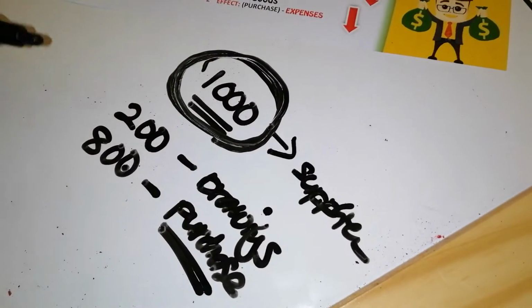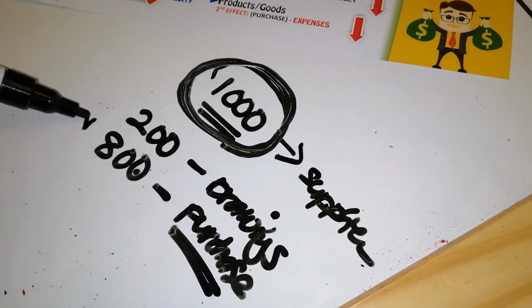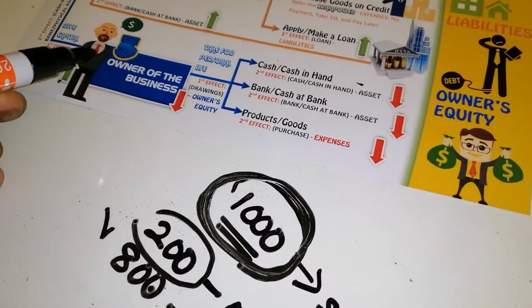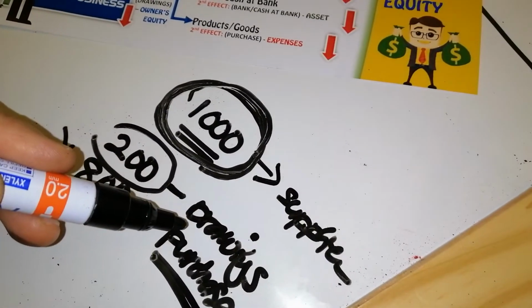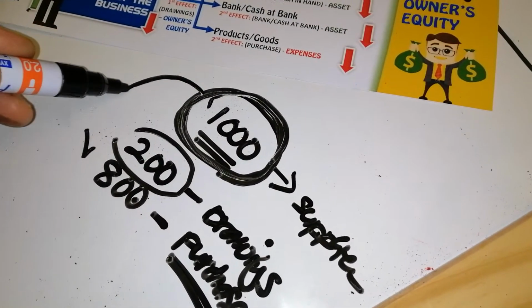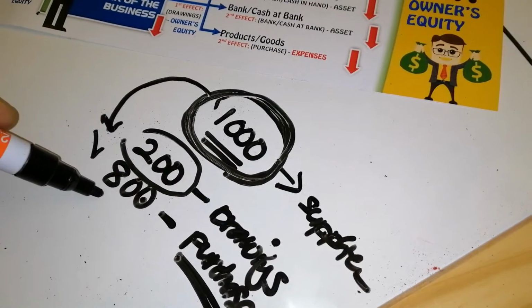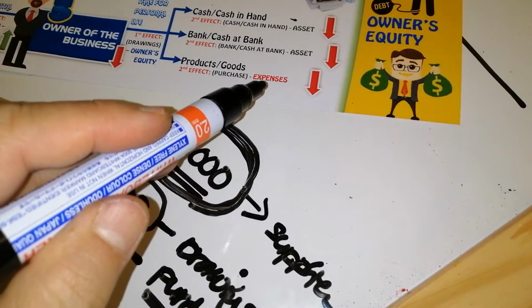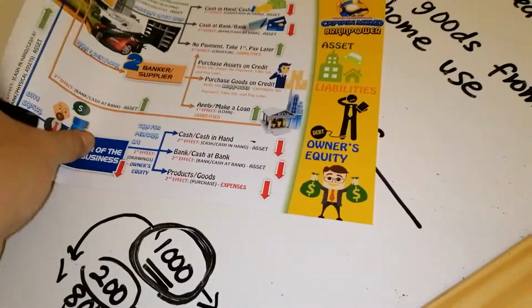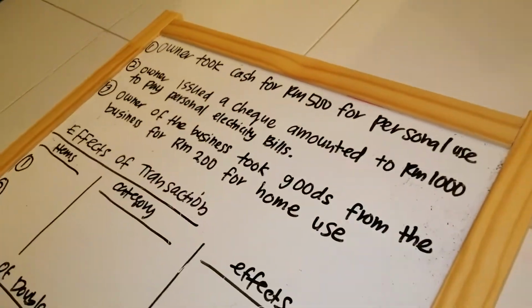But now, business just pay 800, because 200 will be paid by owner through drawings. Okay, can you see, from 1,000, suppose you kena bayar 1,000, now business only pay 800, and that's why business expenses now decrease. Okay, so this is an example of the transaction.